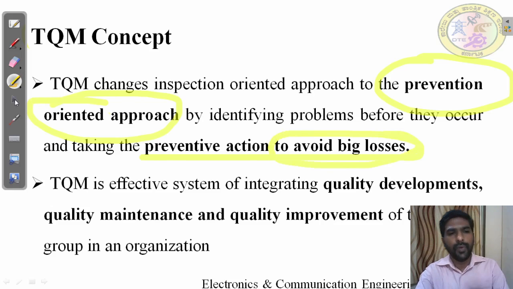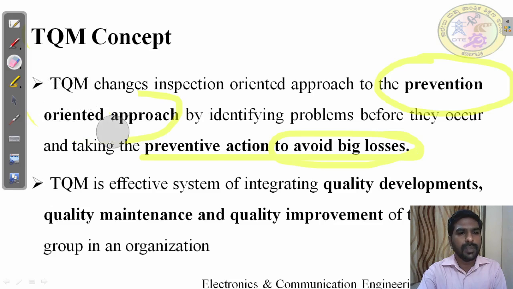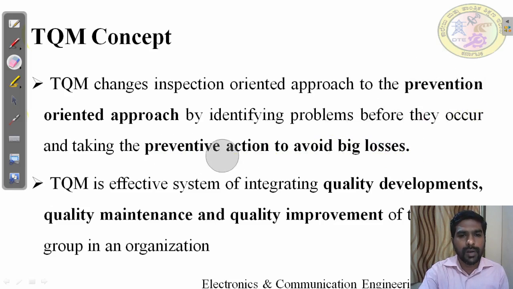Best example, COVID-19. Everyone is waiting for the COVID-19 vaccine because it is a prevention mechanism. If once we get COVID-19, it is a life and death problem. It avoids the big losses. That is TQM. We can say TQM is a prevention oriented approach. It prevents the big losses. It is not going to happen in an industry.